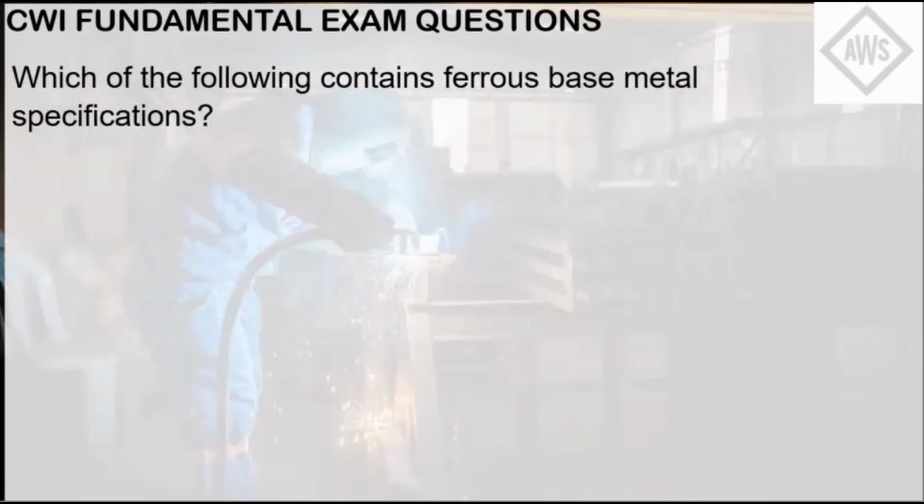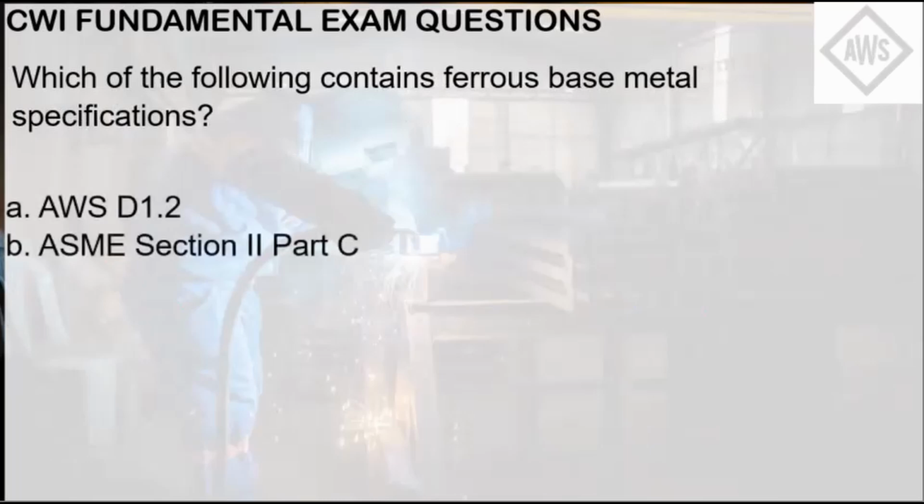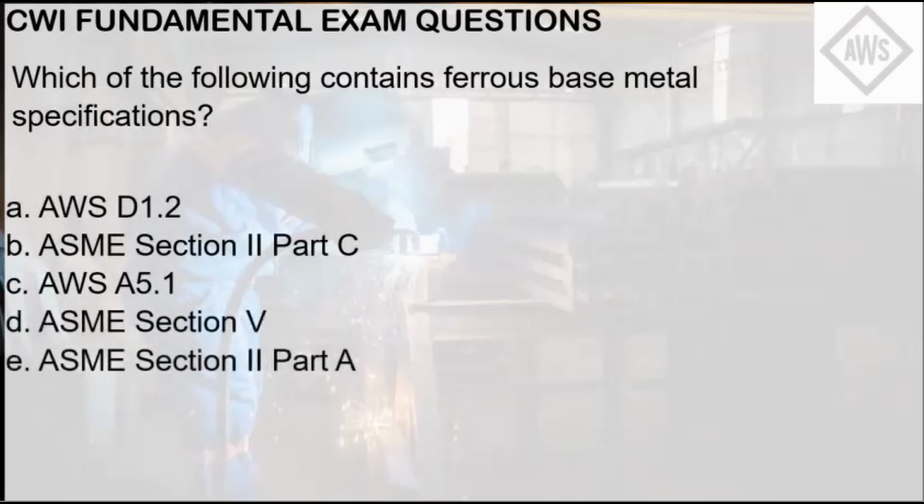Which of the following contains ferrous base metal specifications? Letter A, AWS D1.2. Letter B, ASME Section 2, Part C. Letter C, AWS A5.1. Letter D, ASME Section 5. Letter E, ASME Section 2, Part A.